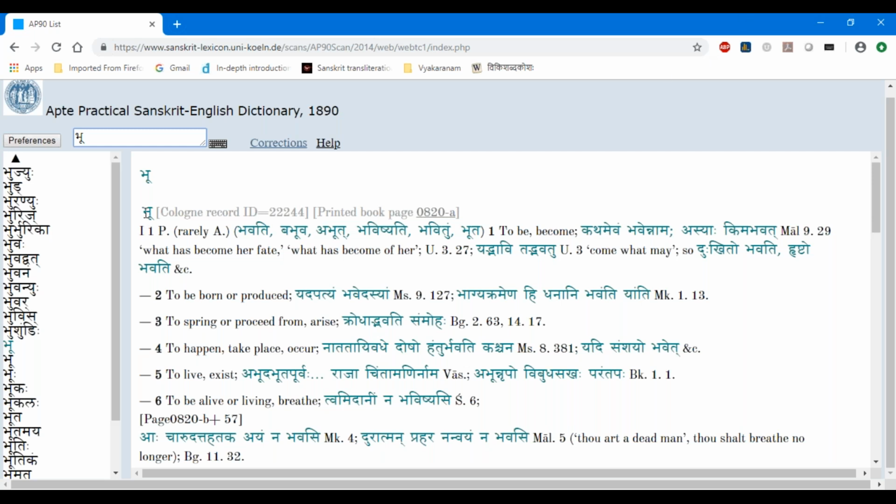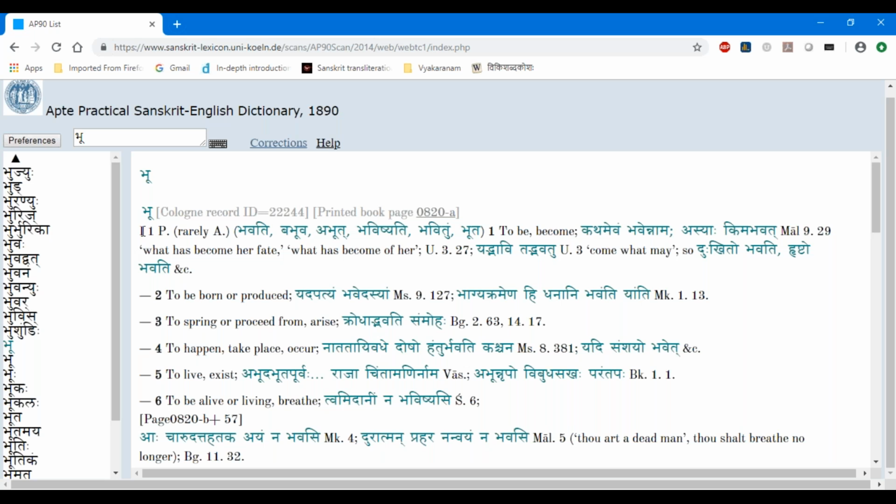So when you look up bhuu, let's see what all is there. This is the Roman letter 1. It says Roman letter first, and then it says 1 P, and then rarely A. So this Roman letter 1 means this is the first meaning of this dhatu, and this dhatu can have many meanings, and it can be part of many ganas. For example, there are 10 ganas or 10 groups of classification of the dhatus, 1, 2, 3 and so on till 10.